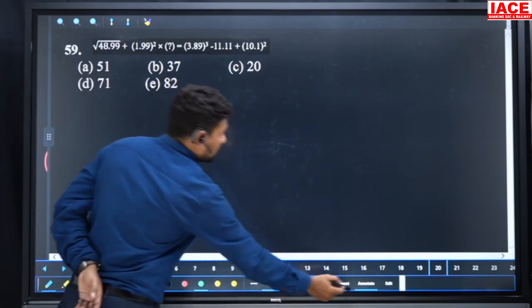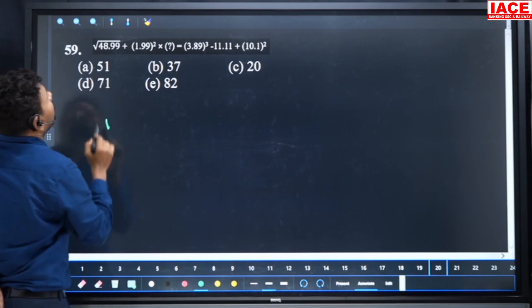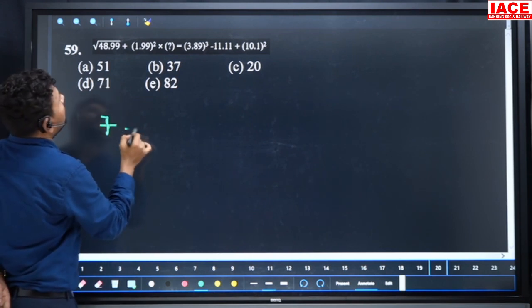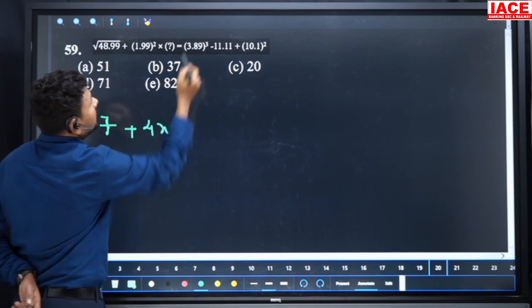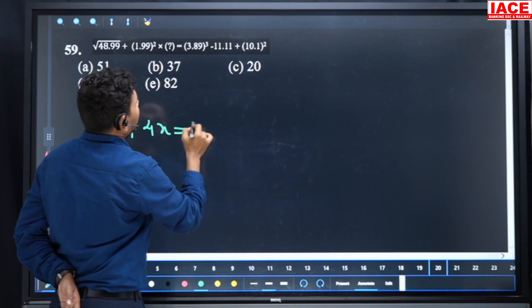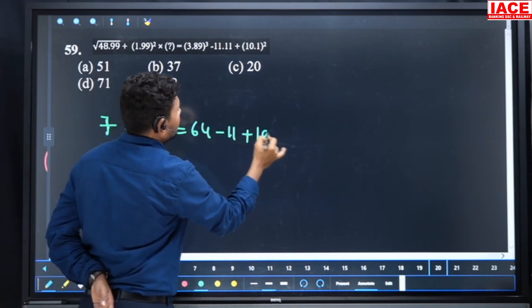Next question, root of 48.99 they are given. We are writing root of 49, which is equal to 7, plus 1.99 square, we can write 2 square, which is 4, and 3.89 we can write 4 cube. 4 cube value is 64 minus 11 plus 100.